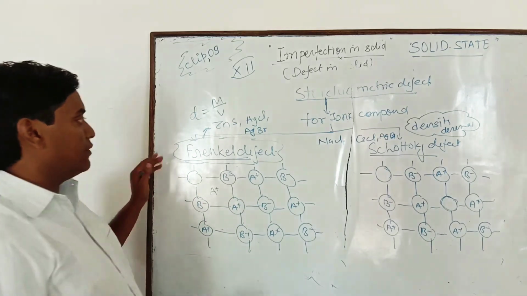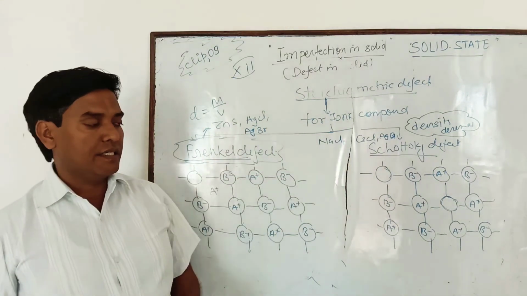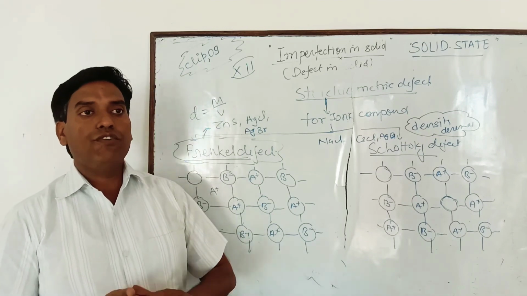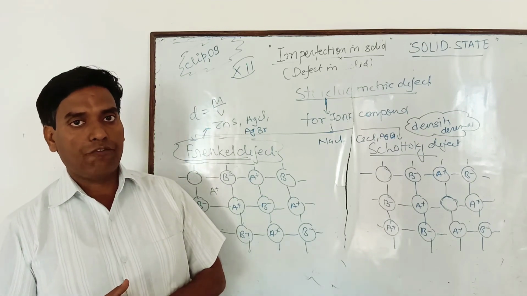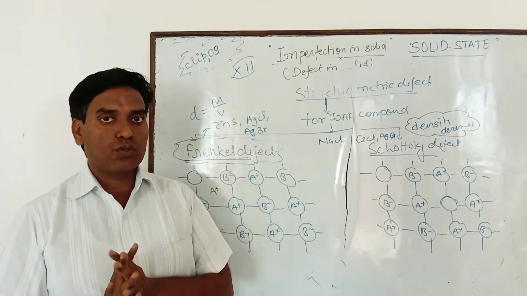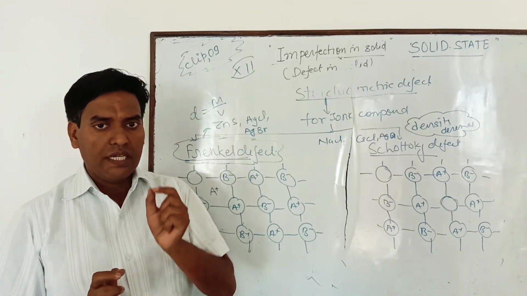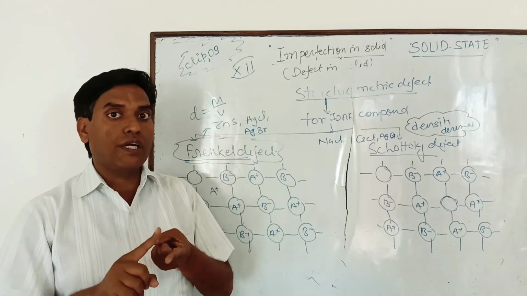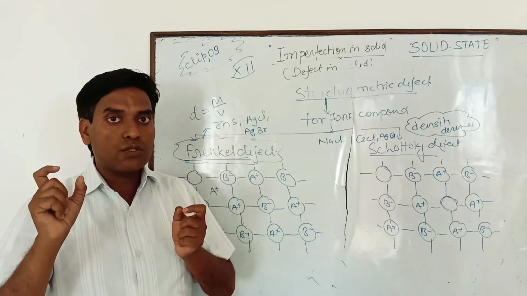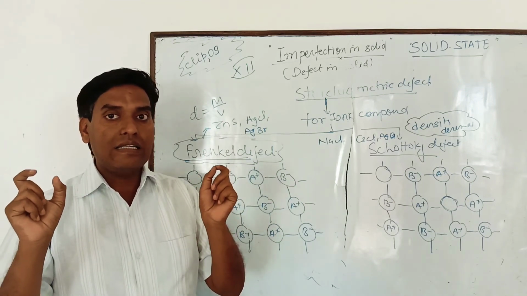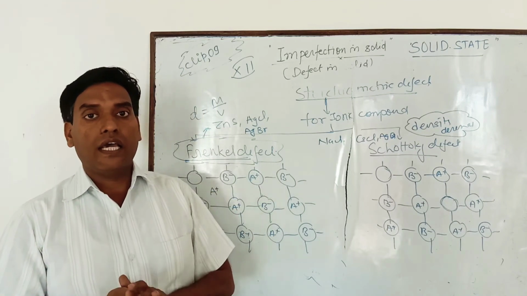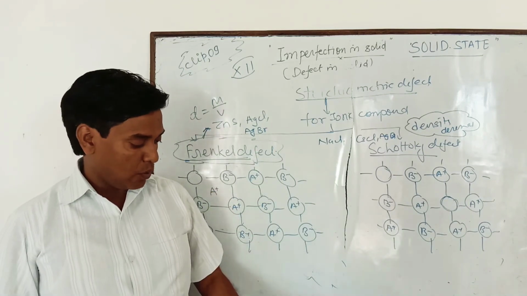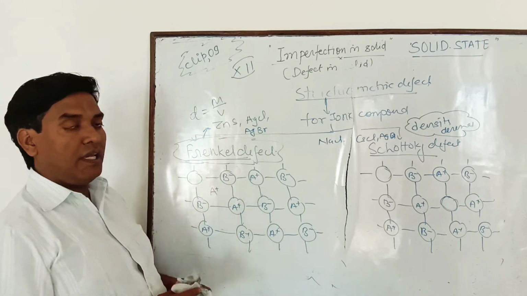Clear? So that is a Frenkel defect and that is a Schottky defect. And in Schottky defect, one question is also asked: which type of crystal shows the Schottky defect? So those ionic crystals show the Schottky defect in which the interstitial space is very small, and this happens only in two conditions: when the sizes of cation and anion are nearly the same and they have high coordination number. Clear? Now beta, in this way both points are very important.